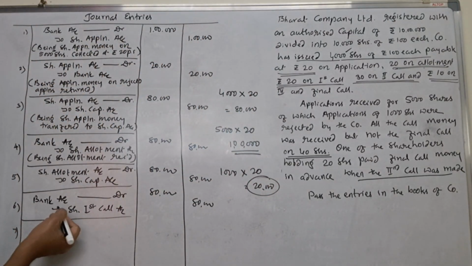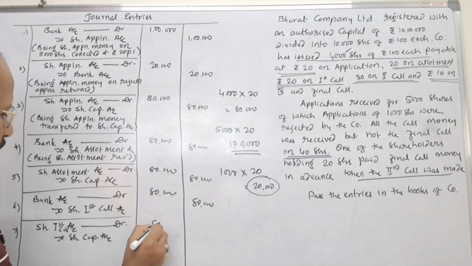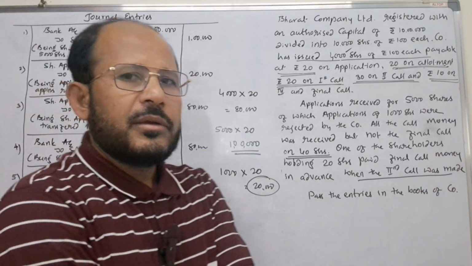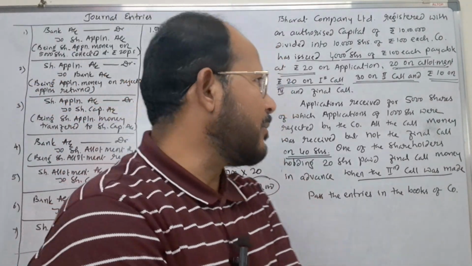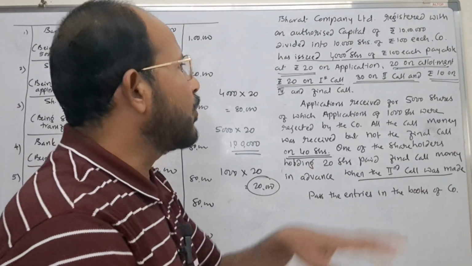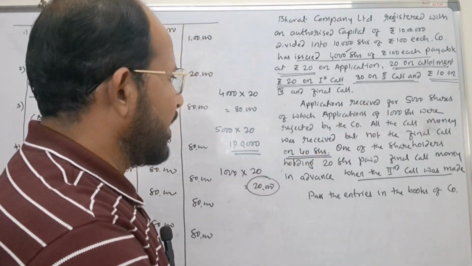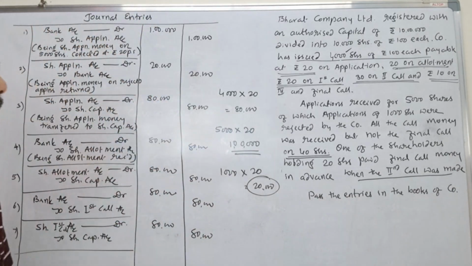Next, when this amount is transferred to share capital account, share first call account is to be debited to share capital account. To share capital account, the amount is rupees 80,000 and 80,000. Here you can write the narration being share first call money due, or share first call money transferred to share capital account. This is with regard to up to the first call. But in the second and final call, adjustments are there that we have to keep in mind.